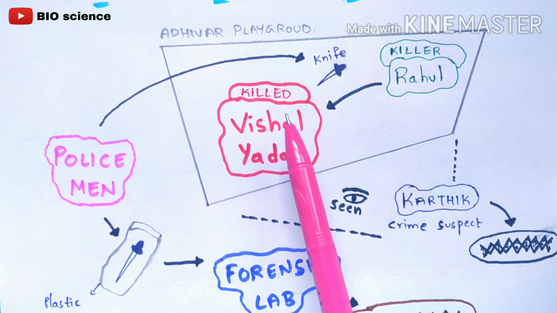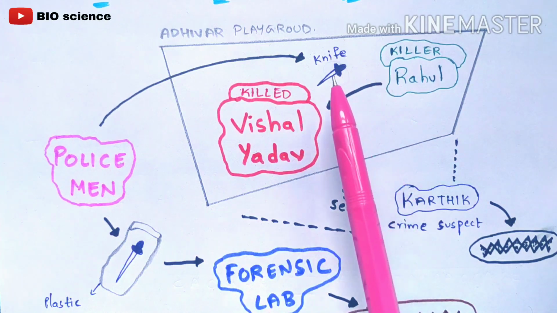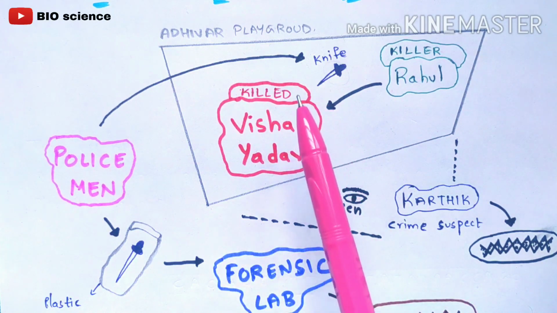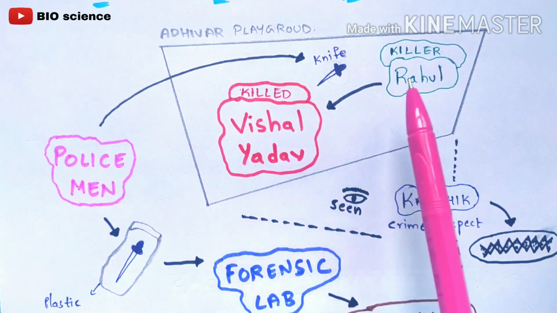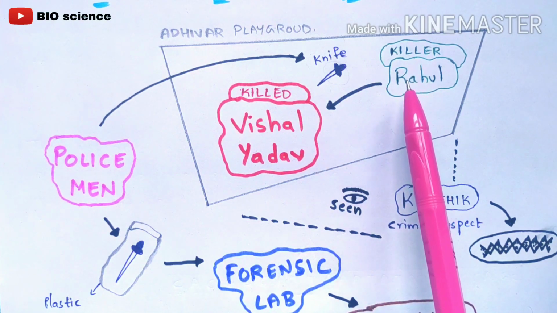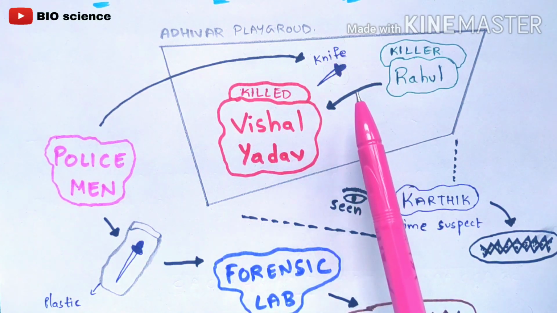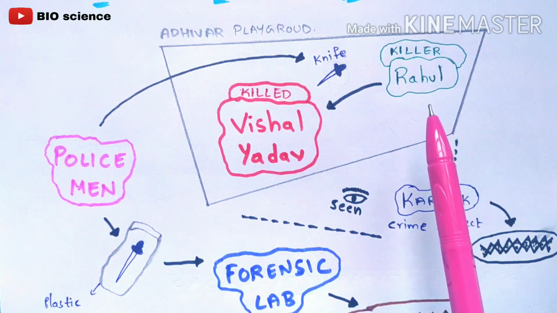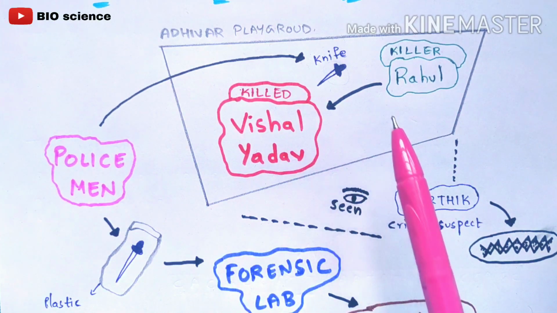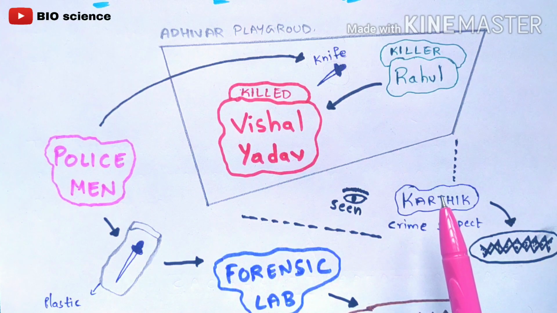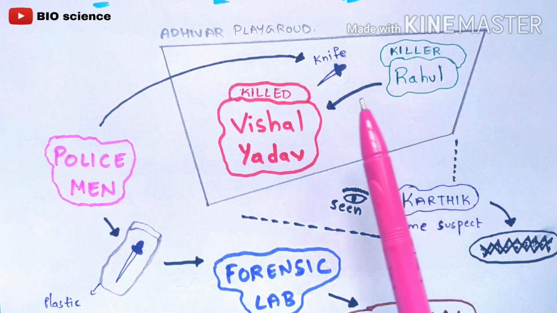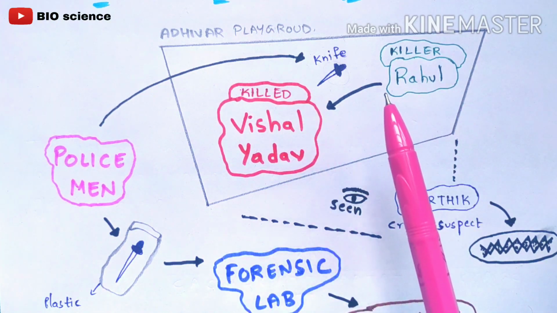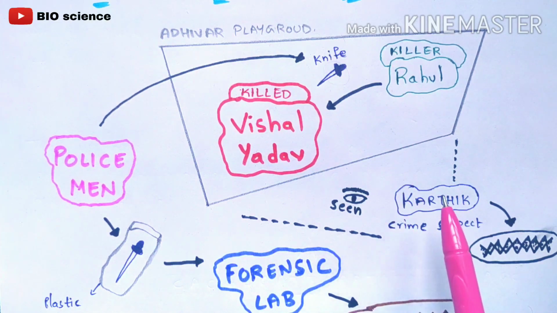He will stab Vishal Yadav with the knife and kill him. Then Rahul will throw the knife in the playground itself and escape. But this total crime scene will be seen by Karthik. Rahul killed Vishal Yadav, and this scene has been looked at by Karthik.